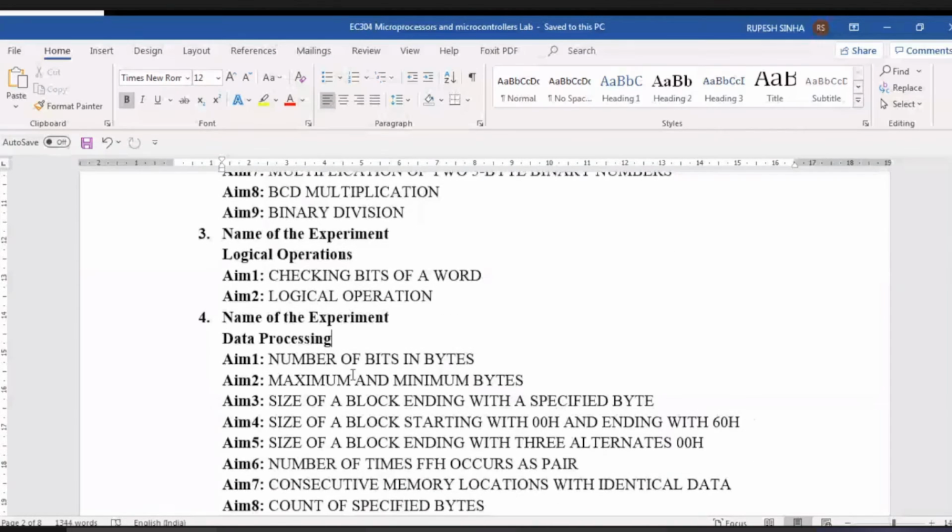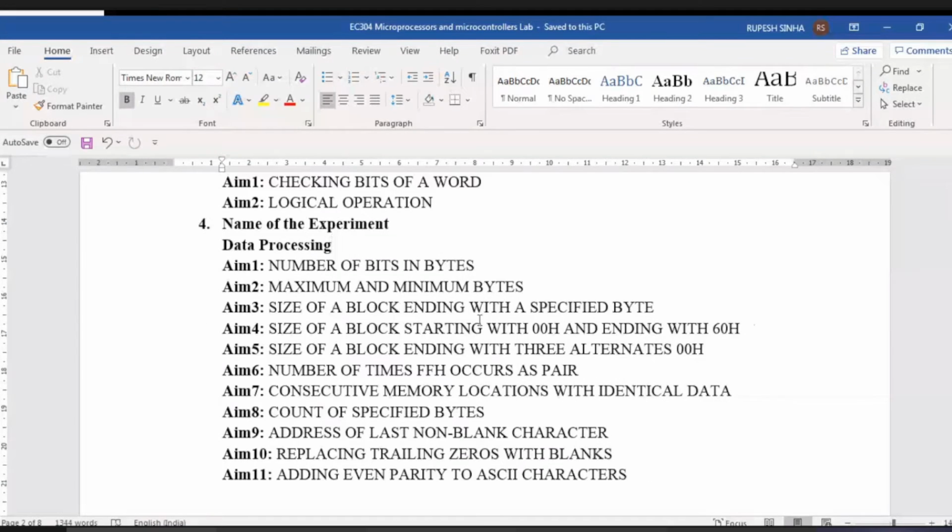Then we have data processing. Data processing means, the first is number of bits in bytes. It means in any byte, how many bits. Okay, maximum and minimum bytes. We have a string. So what is the maximum value in that one, minimum value in that one, at which location it is there? किस लोकेशन में वो वैल्यू है, मैक्सिमम है और मिनिमम?